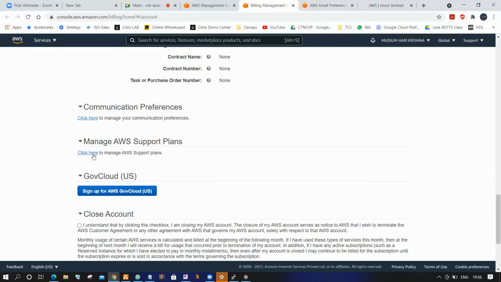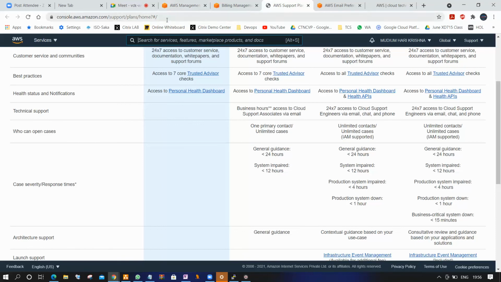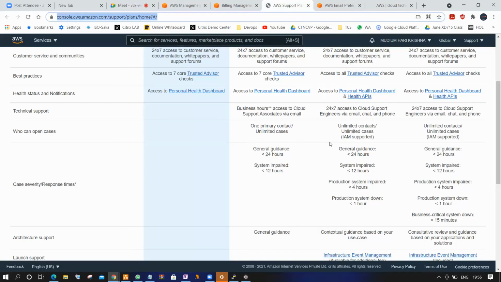And AWS support plan, as I told you, we have four types of plan: basic, developer, business plan, and enterprise plan. These are the four plans. Based on the plan you can select it, guys. This is very important. Every AWS engineer should understand these features. If you get time, please go and check that. Definitely I'll help you.